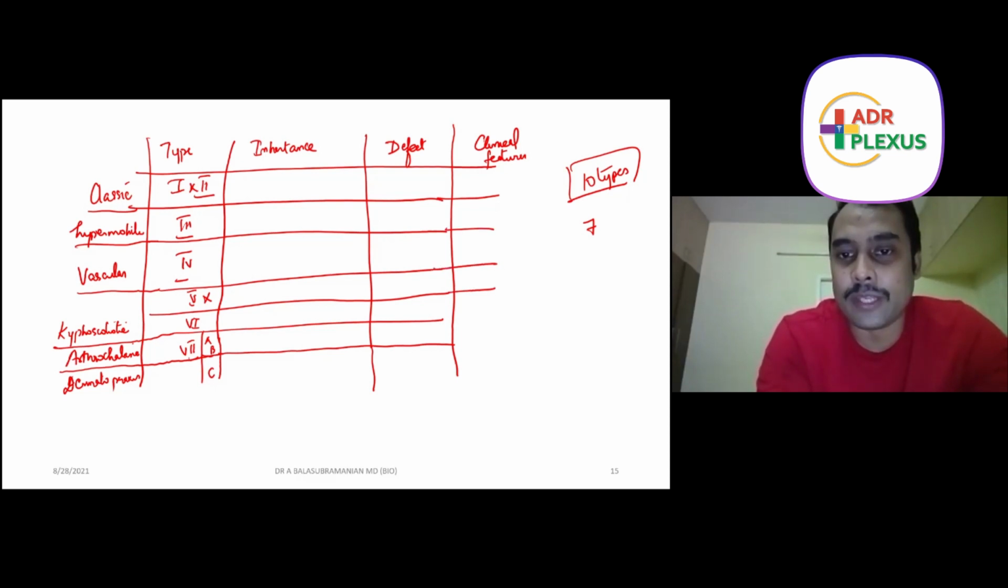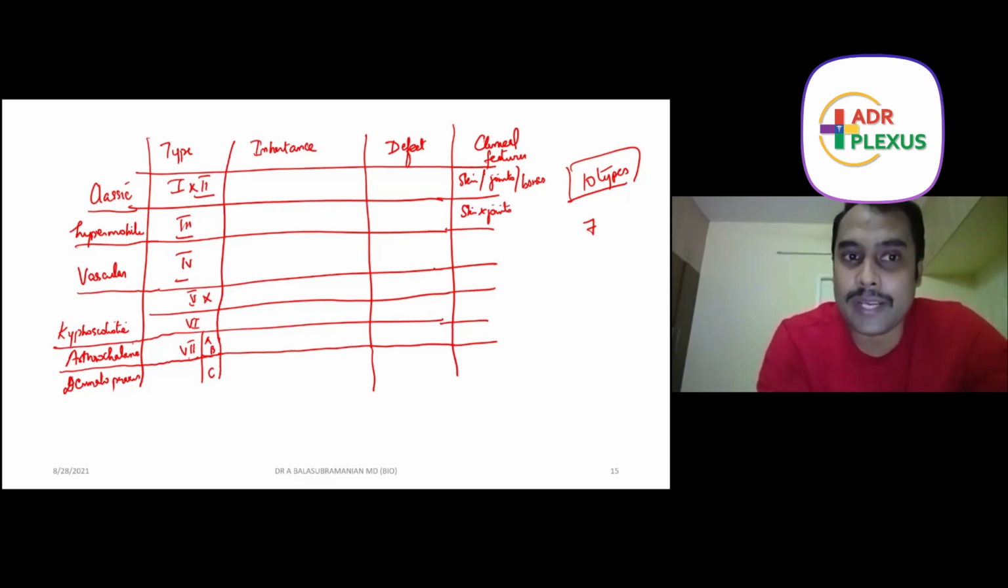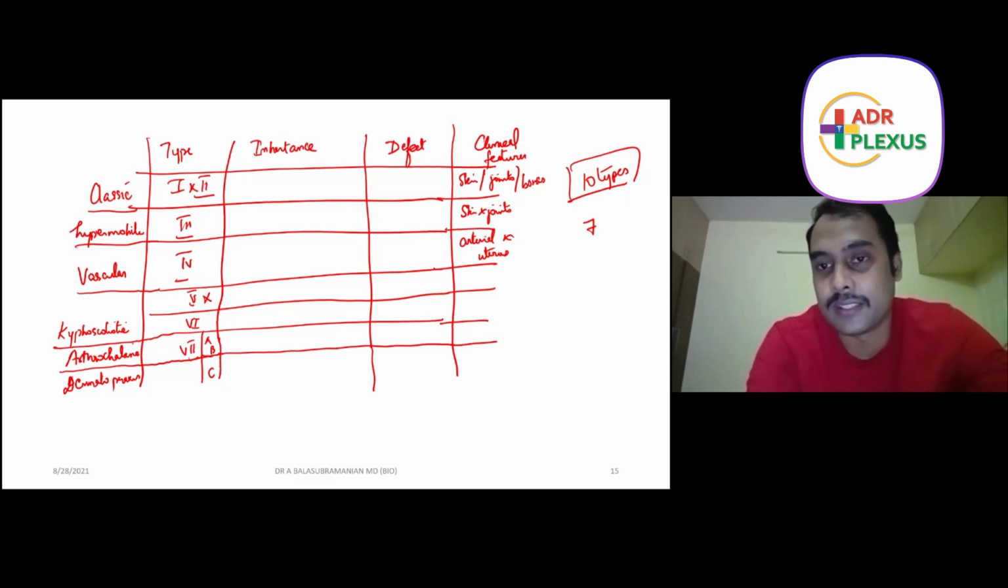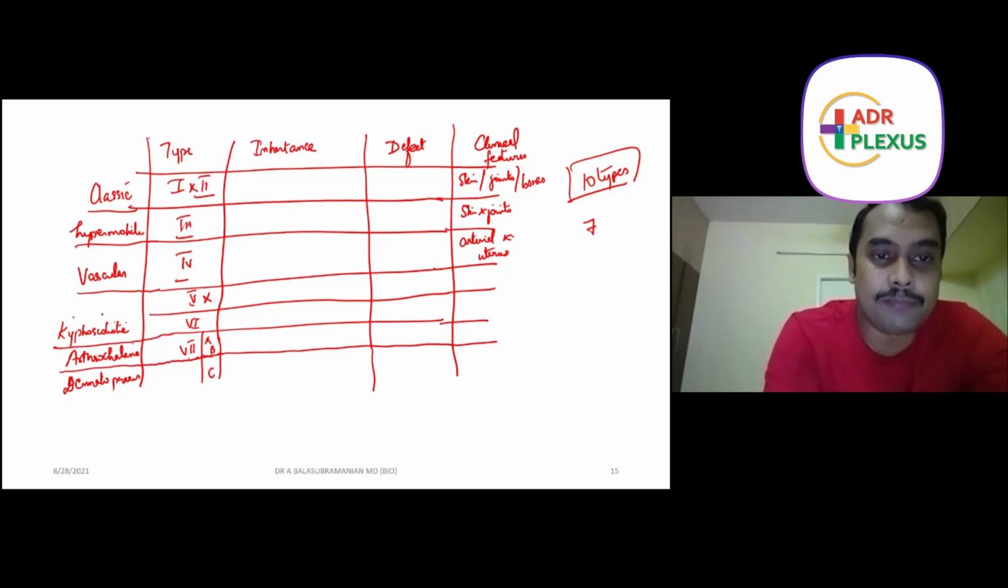Everything is easy now. Classic is involvement of skin, joints, and bones. Hypermobile, again, skin and joints. Hypermobile joints, everything is very hyper. Vascular is a serious one: arterial rupture and uterus rupture. Peritoneum might be involved, all these things. Type 5 is non-existent.